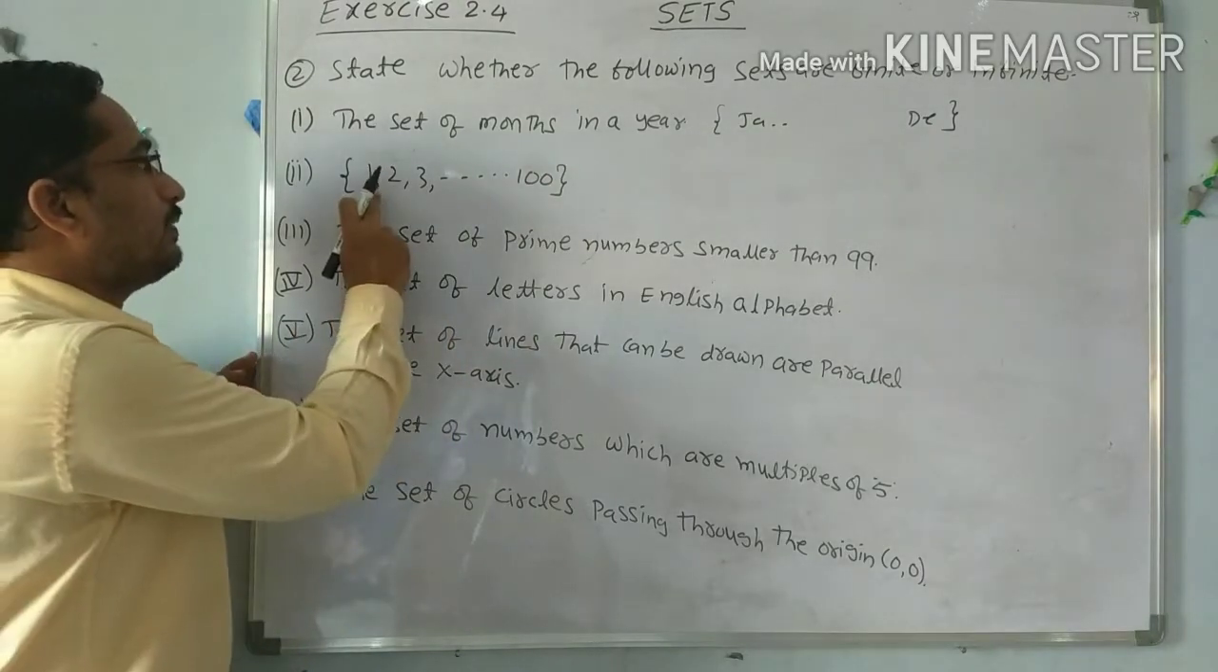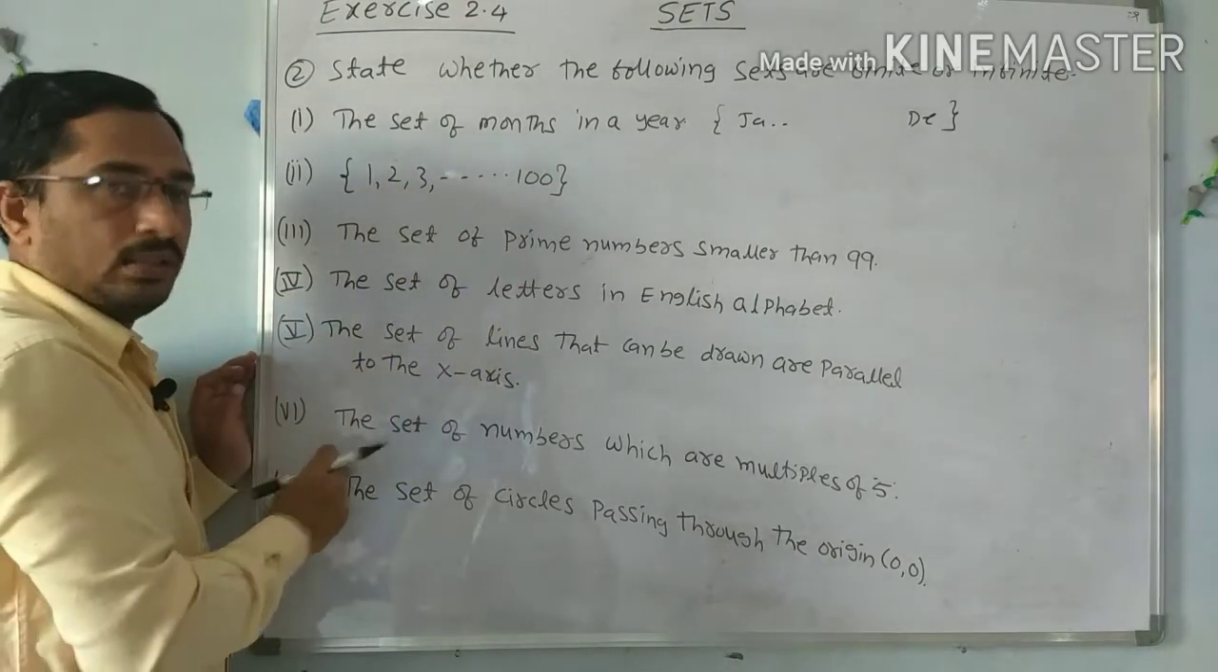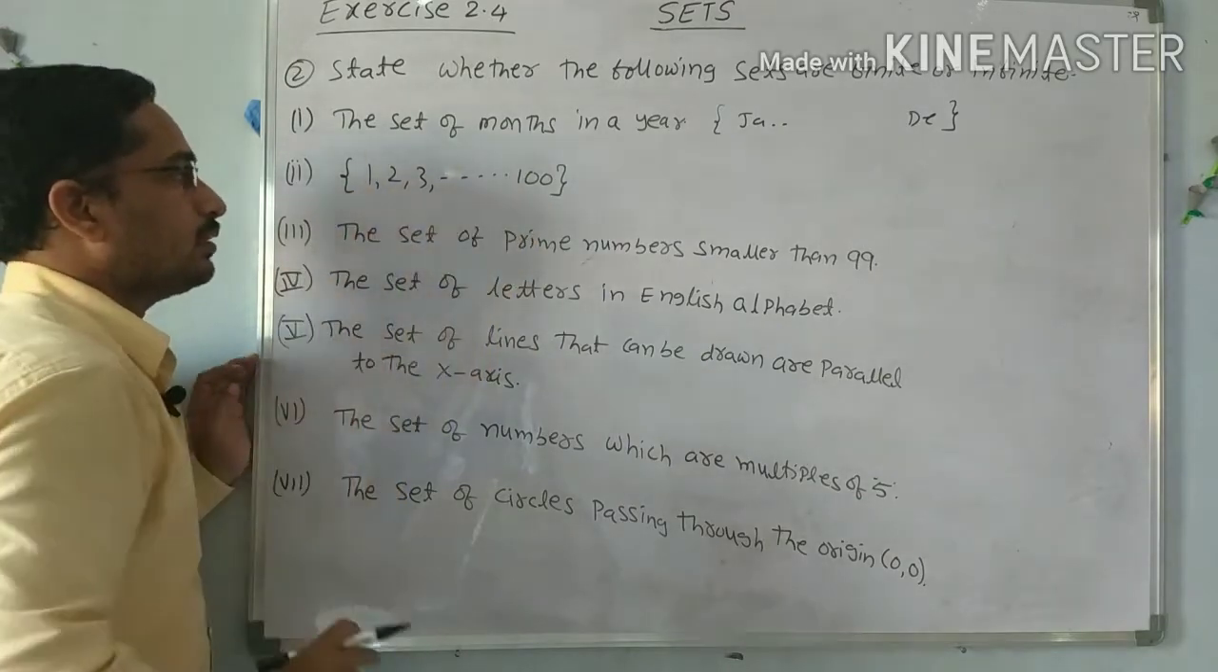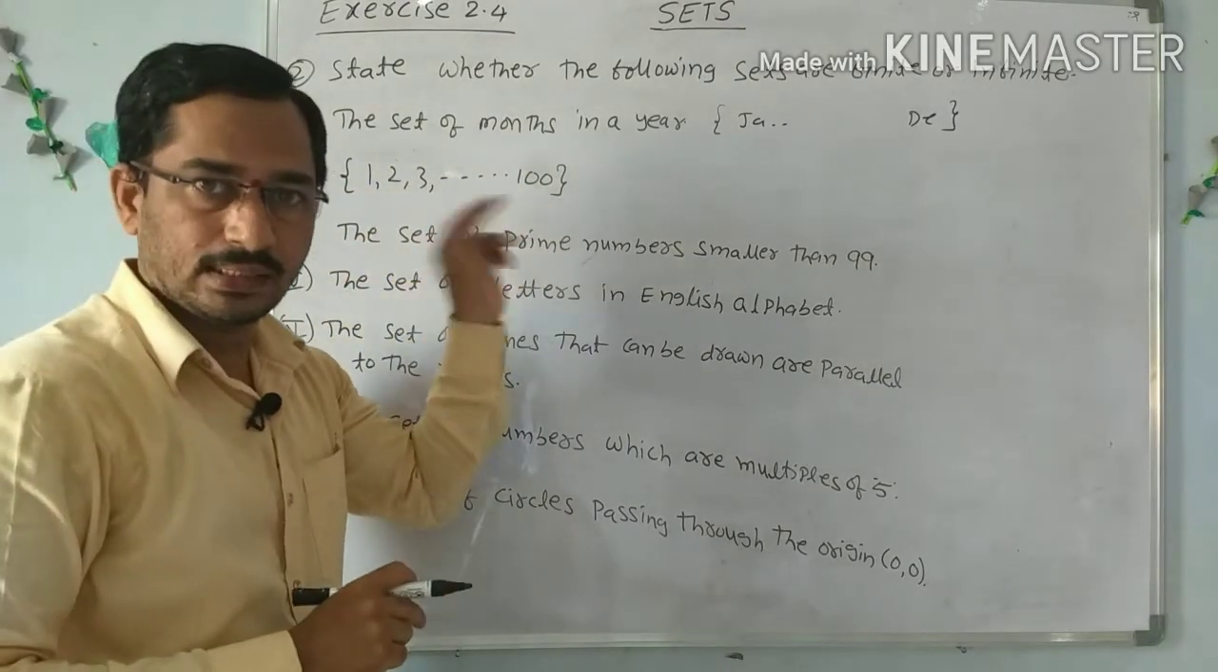Next, the numbers given 1, 2, 3, 4 up to 100. So it contains 100 elements. So it is also a finite set.